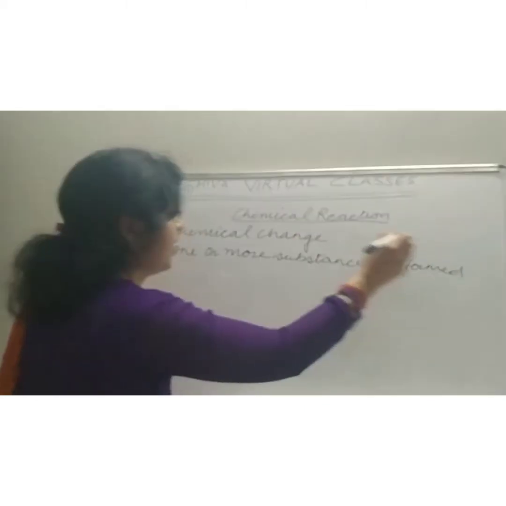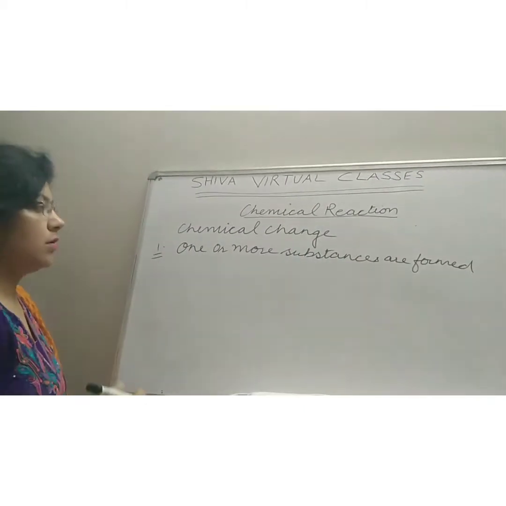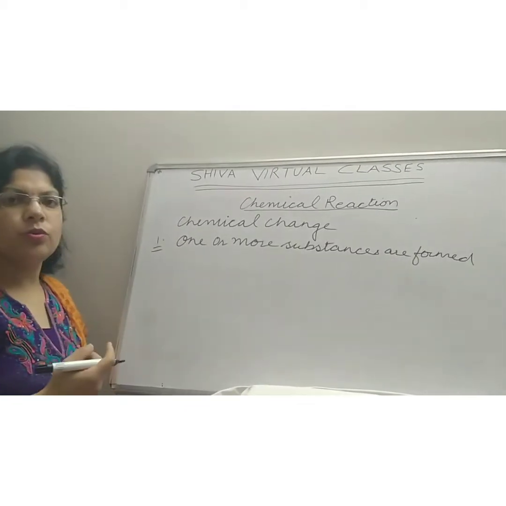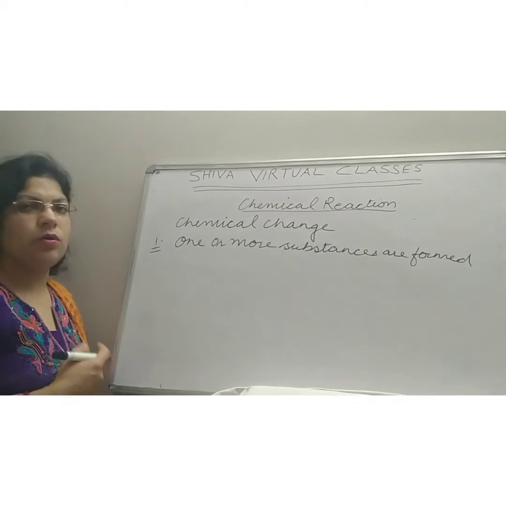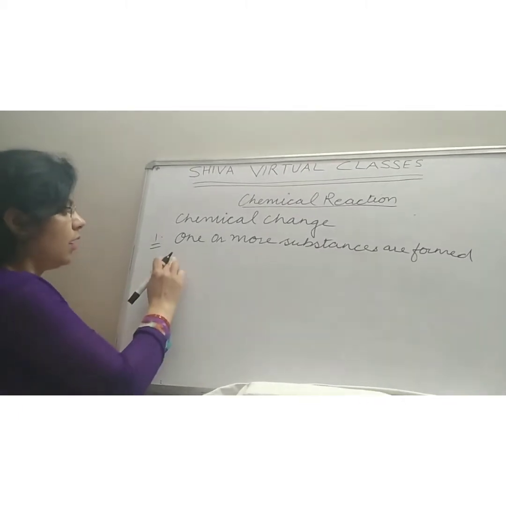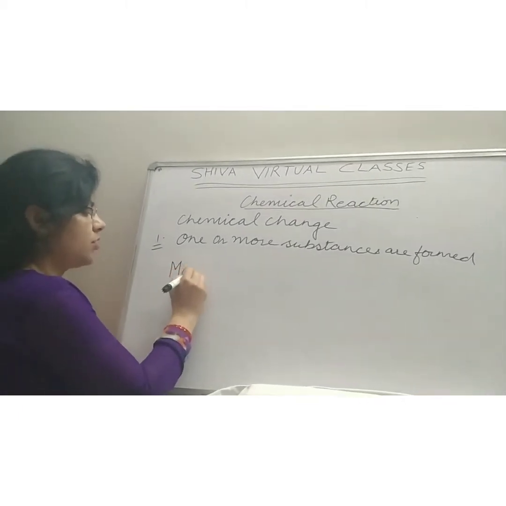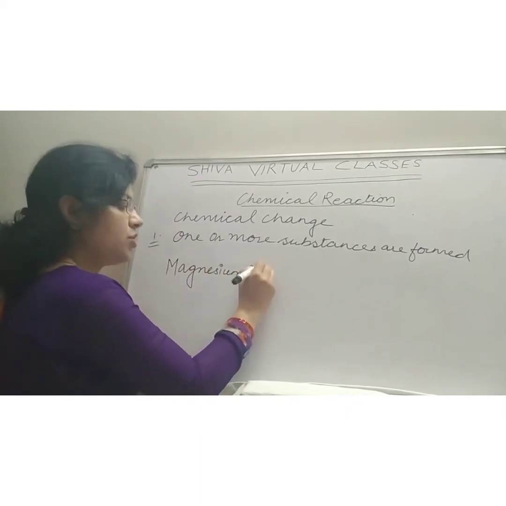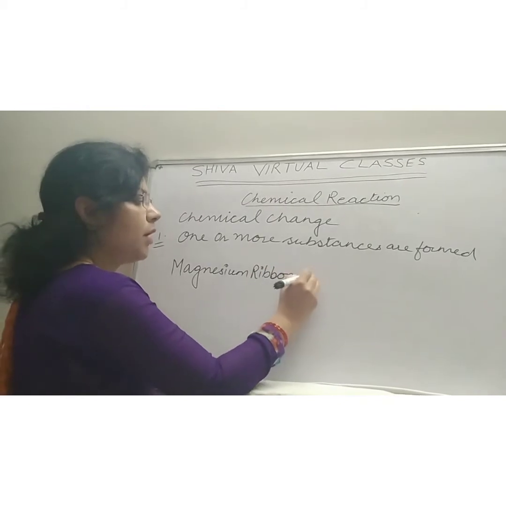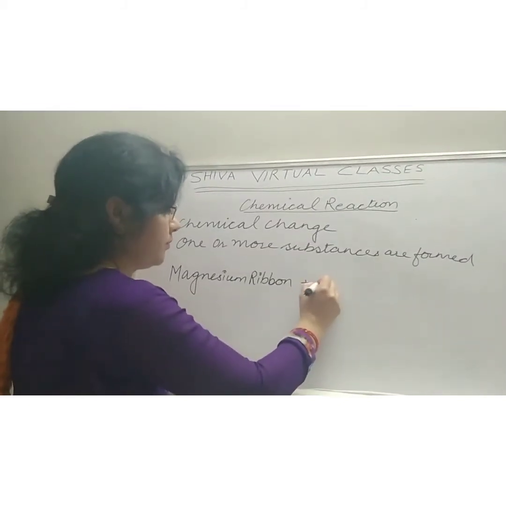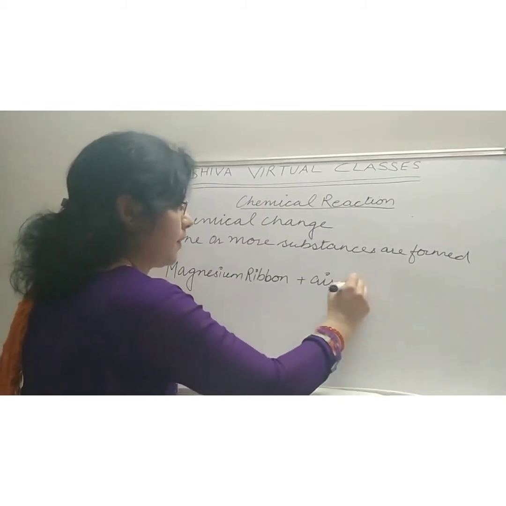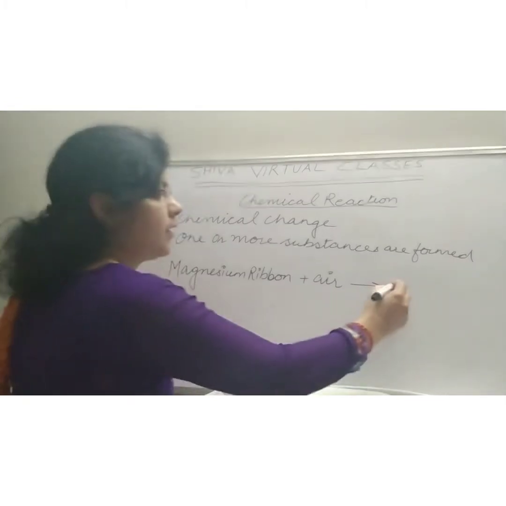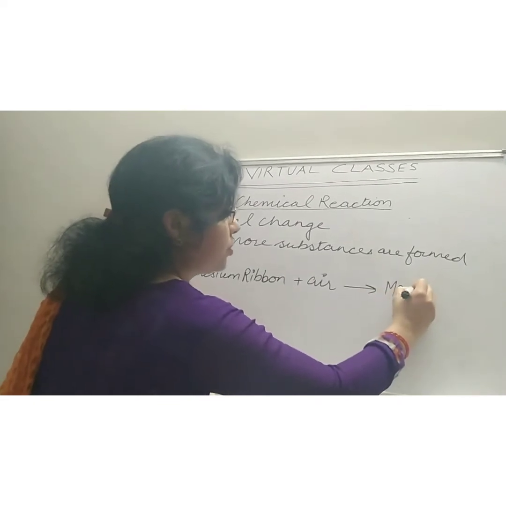How can we prove that in chemical change new substances are formed? For this, you can do an activity with any metal or any substance. Let us take the example of the magnesium ribbon. When magnesium ribbon burns in air, it converts into magnesium oxide.